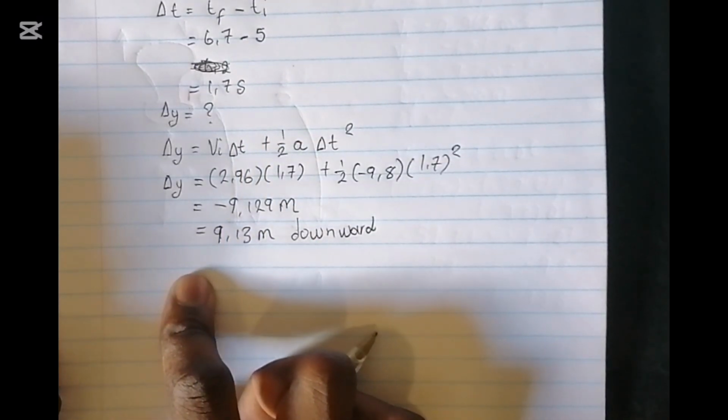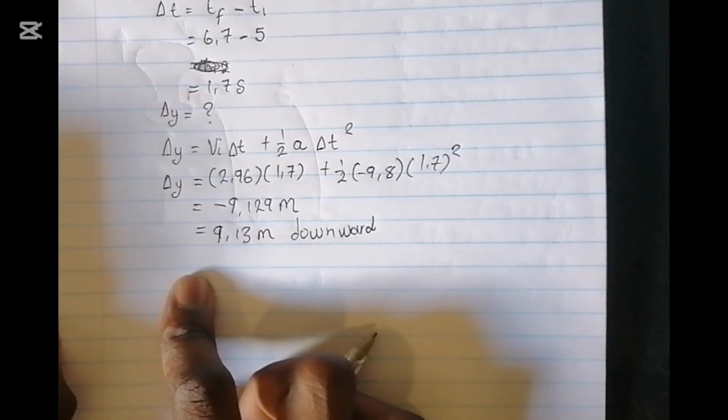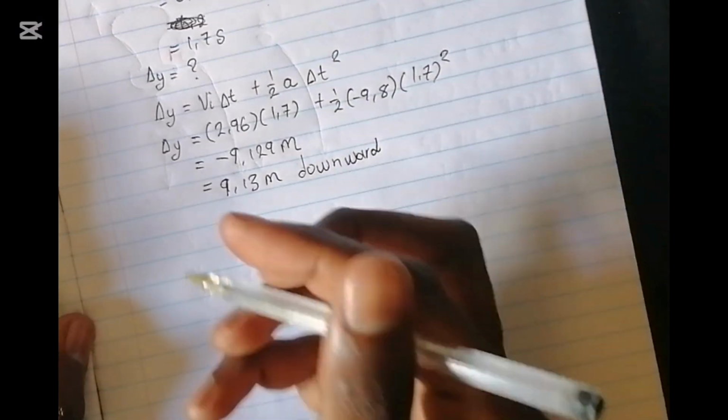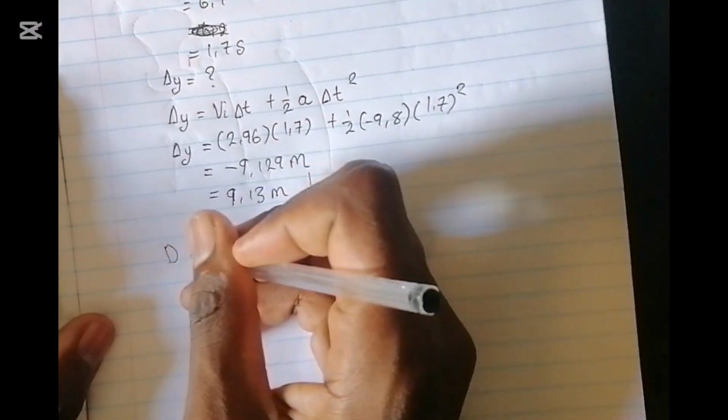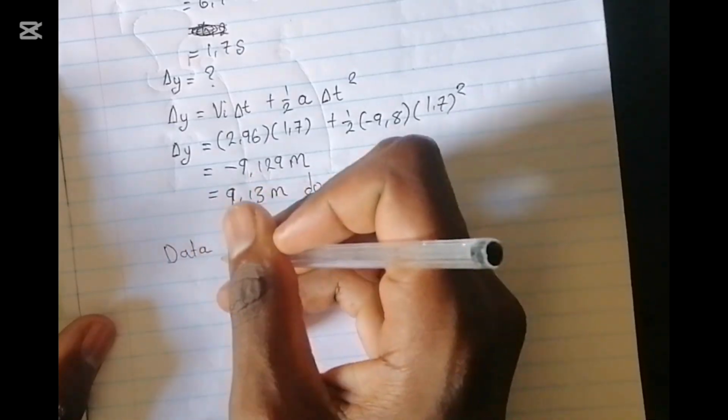But the question says we must get the distance between the hot air balloon and stone B, which means we must also calculate the distance that will have been traveled by the balloon when stone A reaches the ground, because as the stone goes down, the balloon continues to go up. So we will also write data for our balloon.